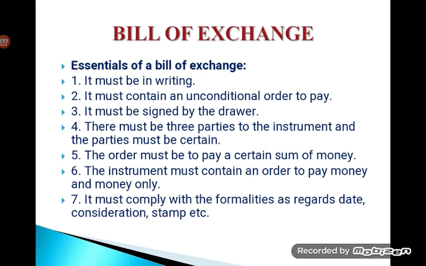So under this particular topic, I would like to give you some more information regarding types of bill of exchange. There are 6 types of bill of exchange. One, on the basis of the time period, it is classified into demand bill and time bill. As I told you, a demand bill is the one we get when we buy anything and make the payment. It will be stamped stating paid, which means we have paid the amount, and the bill we get from retail outlets when we go shopping or purchase any products, that bill is called a demand bill.